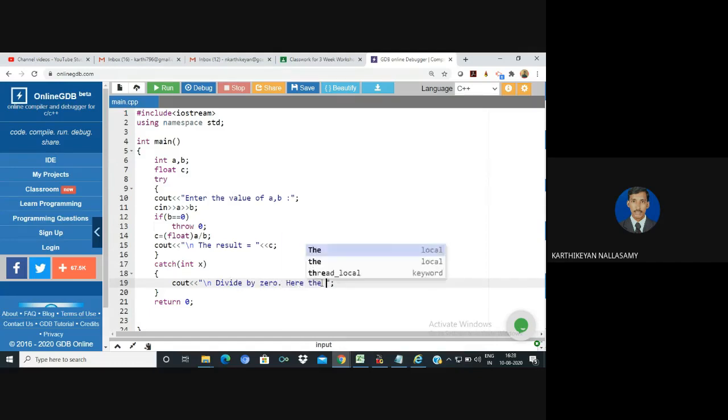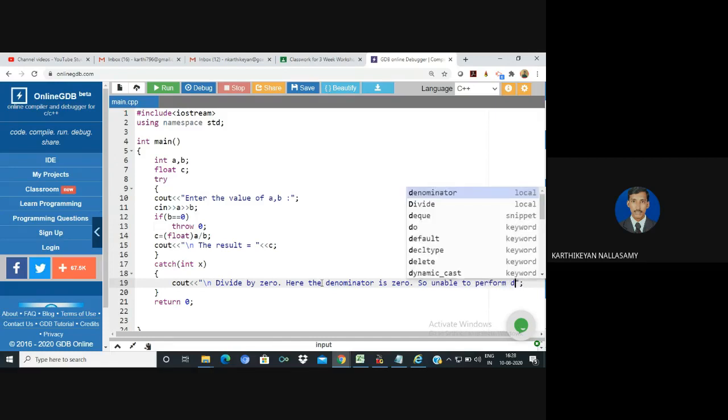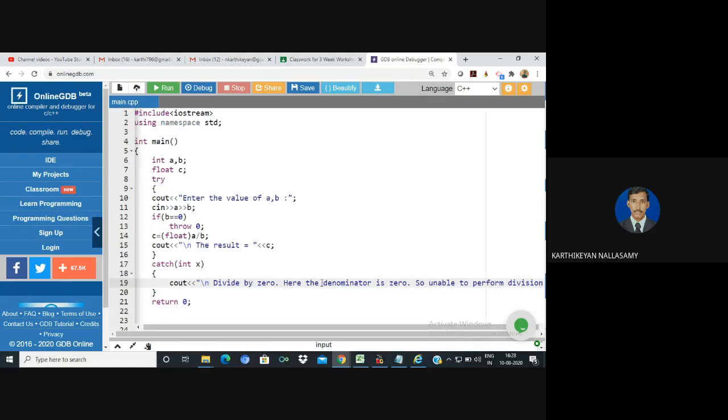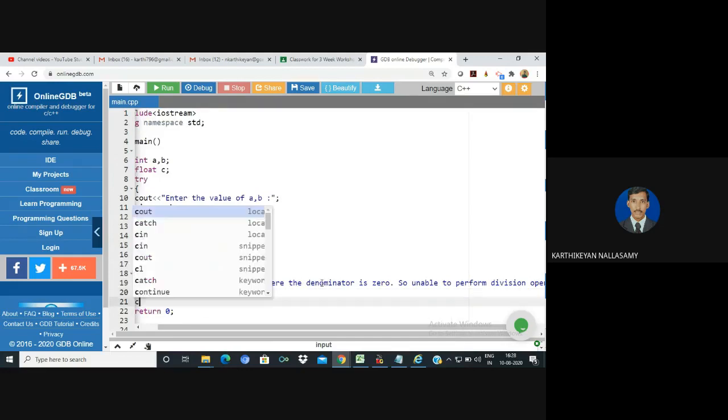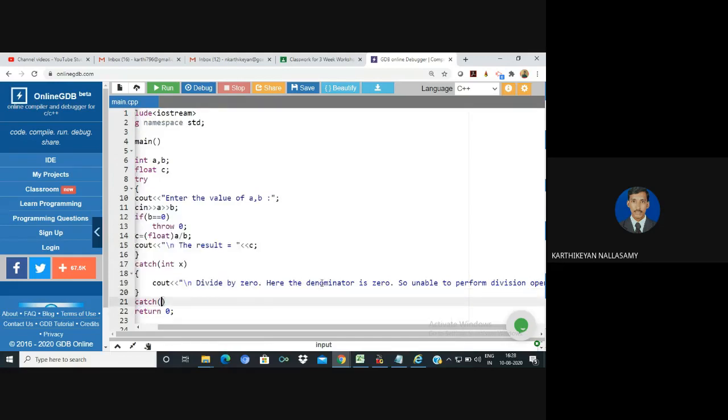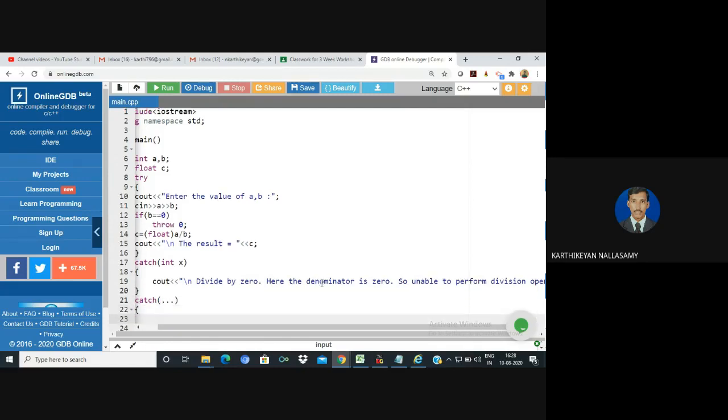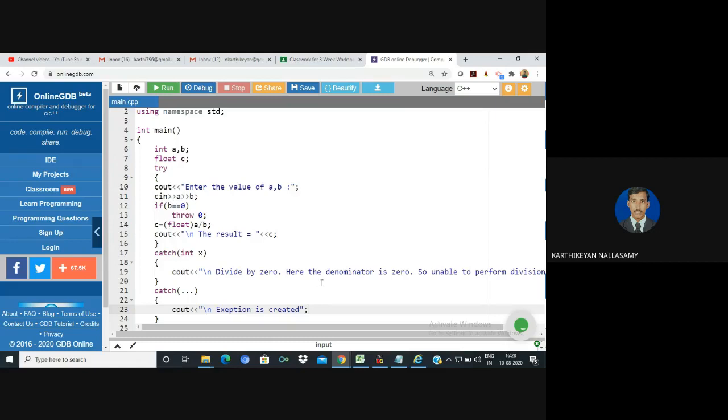Here the denominator is 0, so we are unable to perform the division operation. You can define a message like that, unable to perform division operation, so it will be meaningful and very easy to handle. In the same way, you can have as many catch blocks as possible. If you want, you can also handle all remaining types of exception. Here I am saying that an exception happened, exception is created. Now I'm going to run it.